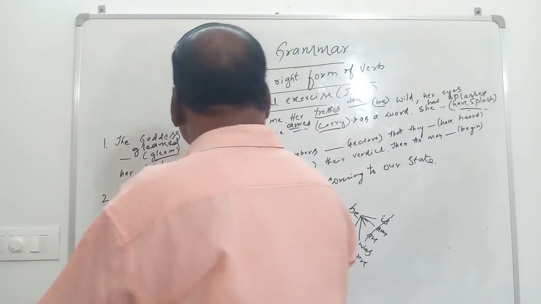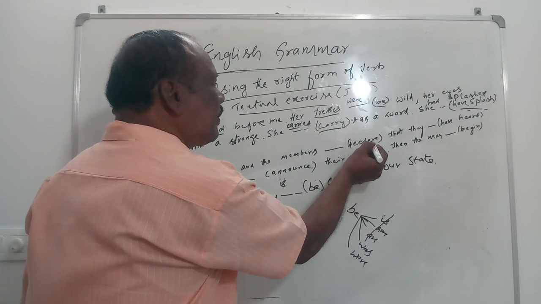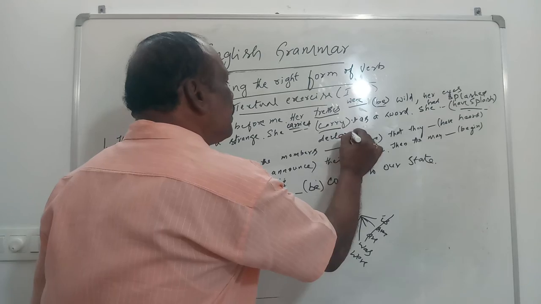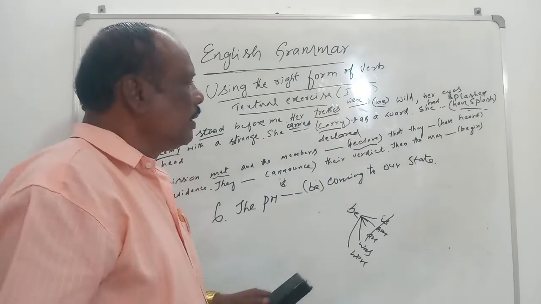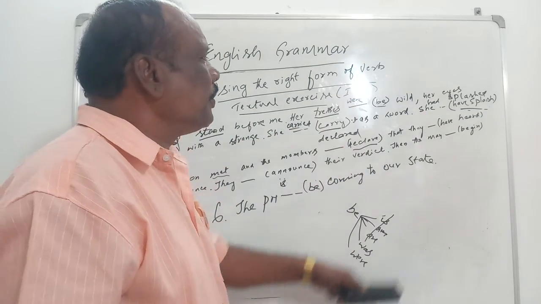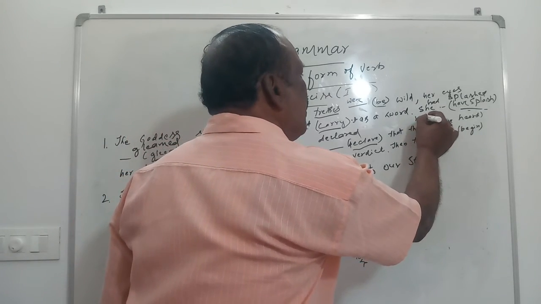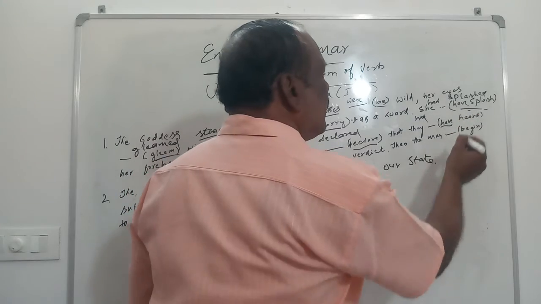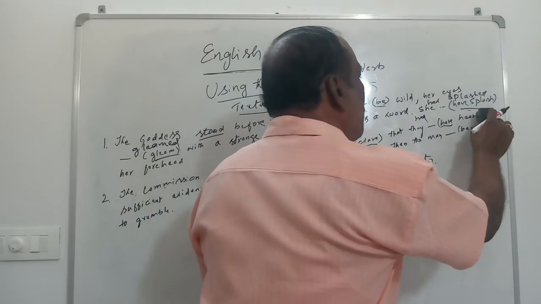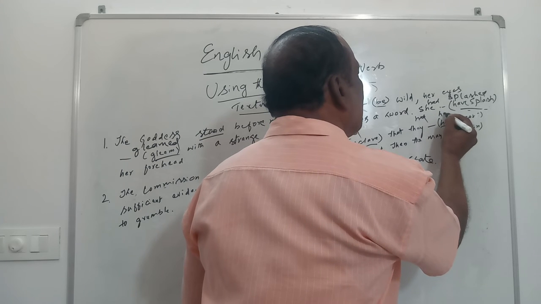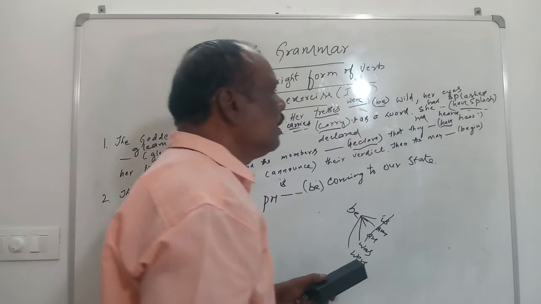Okay, just see, the commission met and the members declared. The same formula that you have to use. Yes, past tense, had, then here you make it heard.